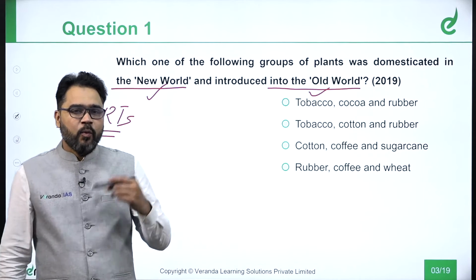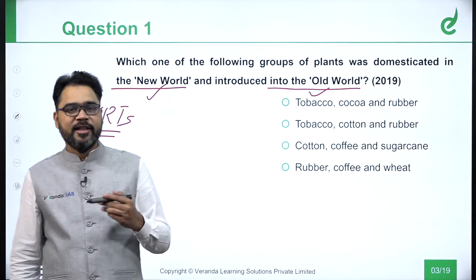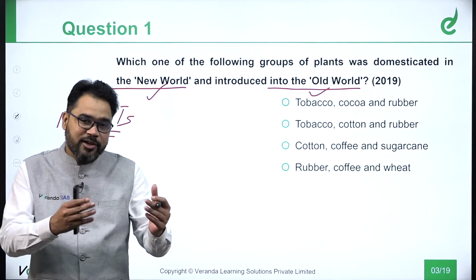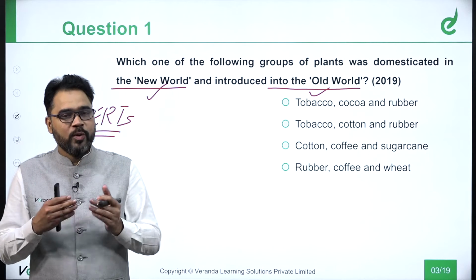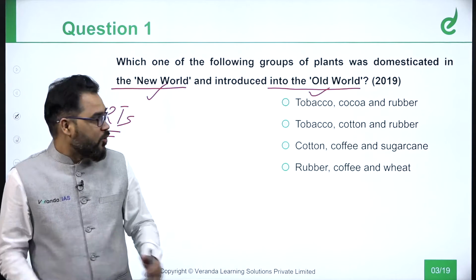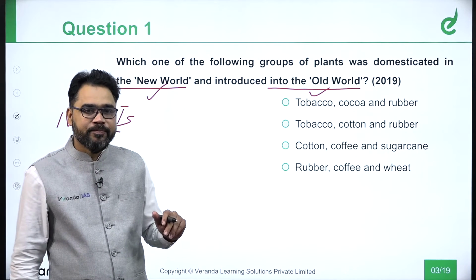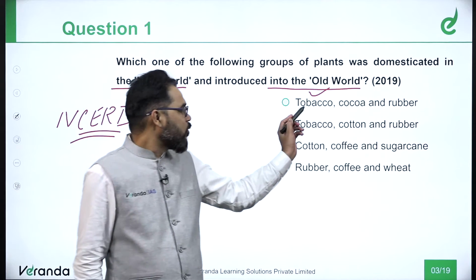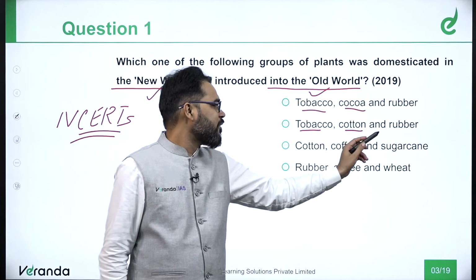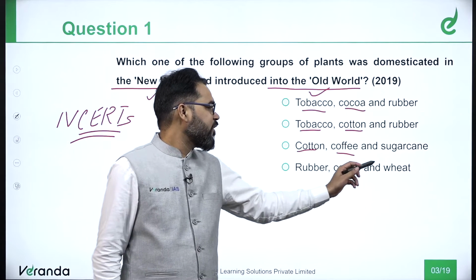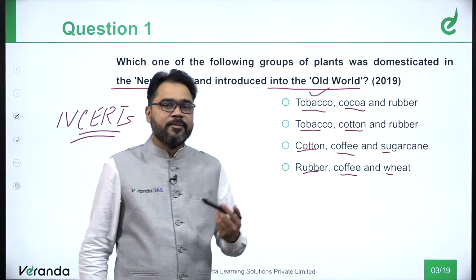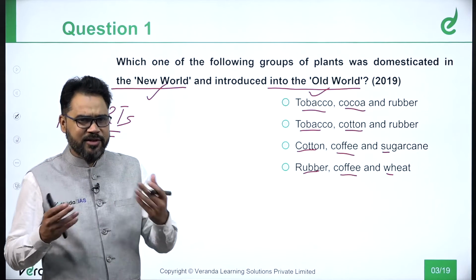The question here says, which one of the following groups of plants was domesticated in the New World and introduced into the Old World? So you have all these options here. Let's go through it. Tobacco, cocoa and rubber. Tobacco, cotton and rubber. Cotton, coffee, sugarcane. Rubber, coffee and wheat. Now see, with reference to this question, I will just give you an answer.